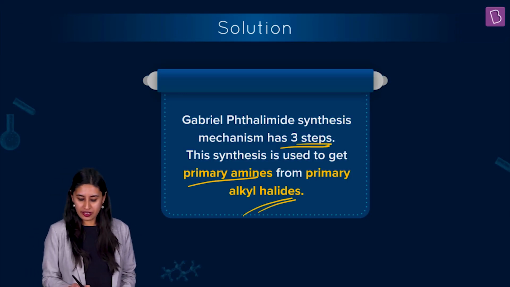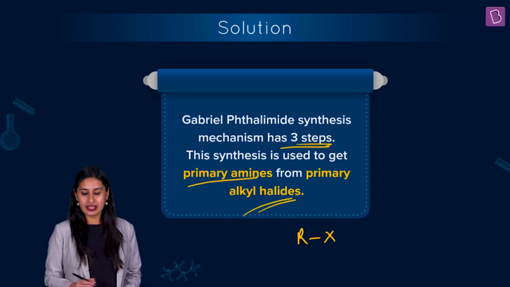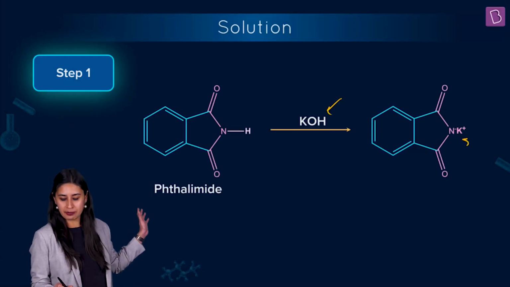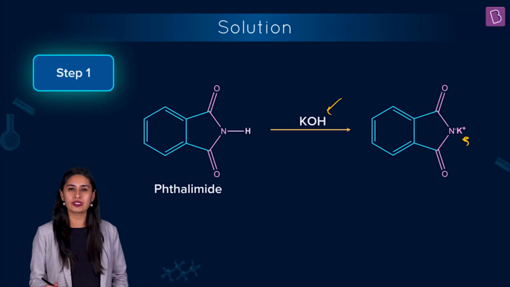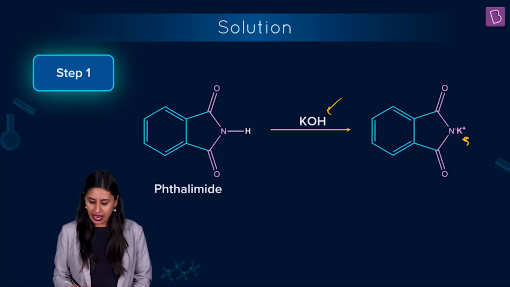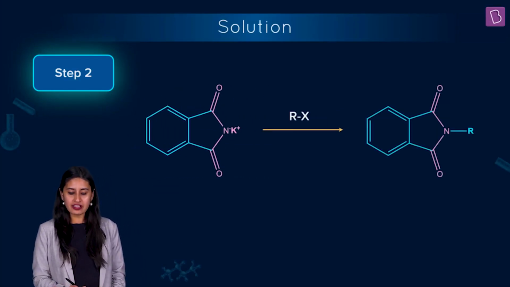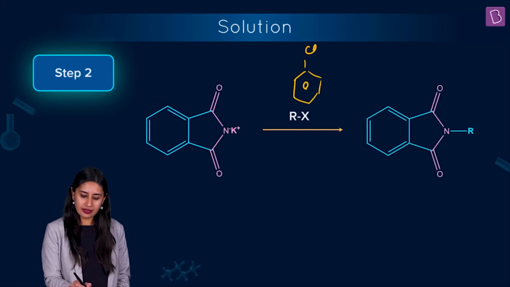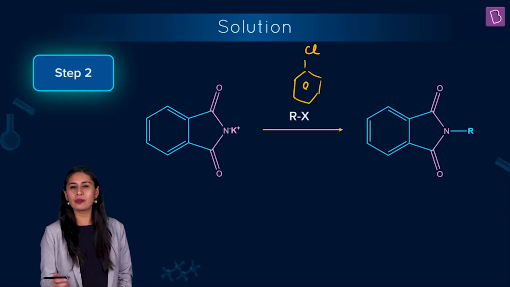Okay, so if we are using RX with the phthalimide, add KOH, you get N minus K plus, some ionic behavior you can observe here, and then we will add RX here, and we cannot add chlorobenzene or any halobenzene.